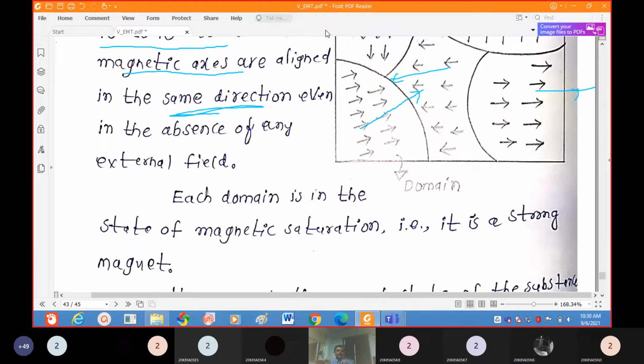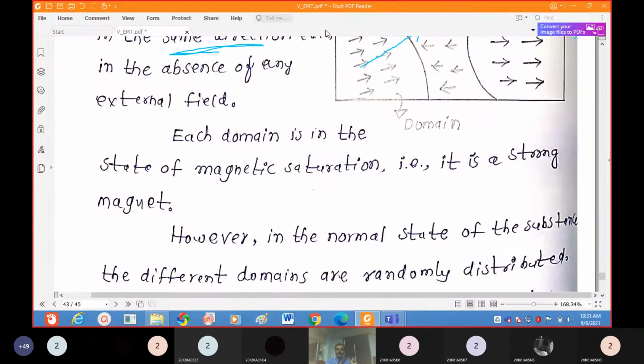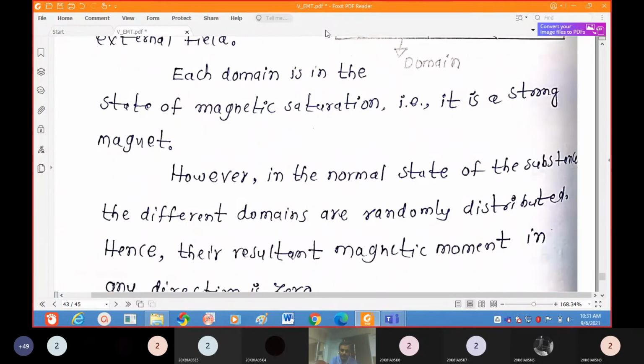If you want to prepare a permanent magnetic material, you use hard magnetic materials. Soft materials I already explained yesterday. What about hard and what about soft? In a hard magnetic material, the hysteresis loop area will be very large. In a soft magnetic material, the hysteresis loop area is very small. So demagnetization is very easy in soft magnetic materials. Now coming to our topic.